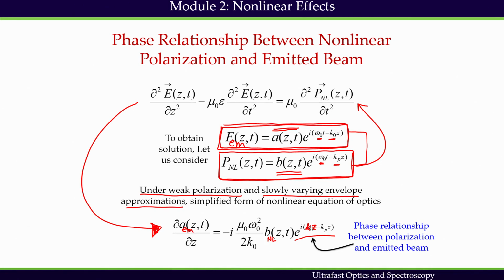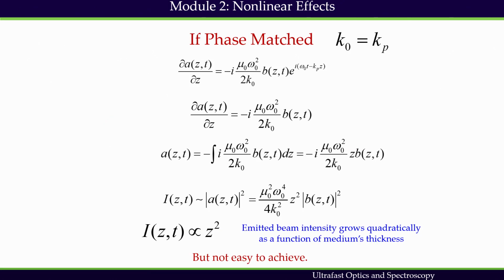So, what we see is that the final expression has phase information, and this information contains the phase relationship between the emitted field and the polarization field. K naught is the wave vector associated with the emitted beam, and Kp is the wave vector associated with the nonlinear polarization.